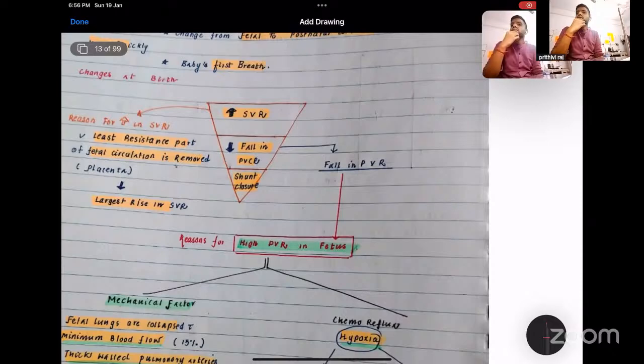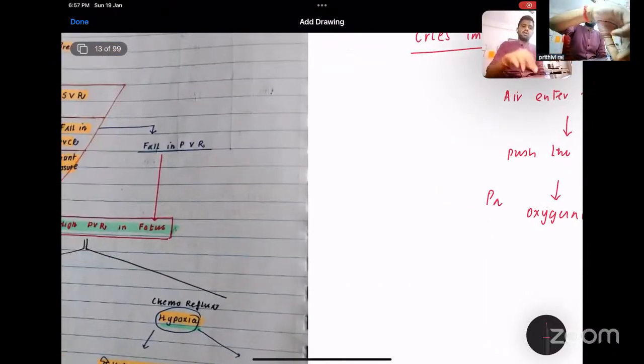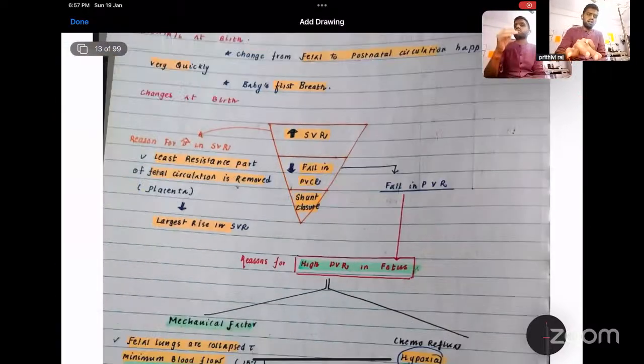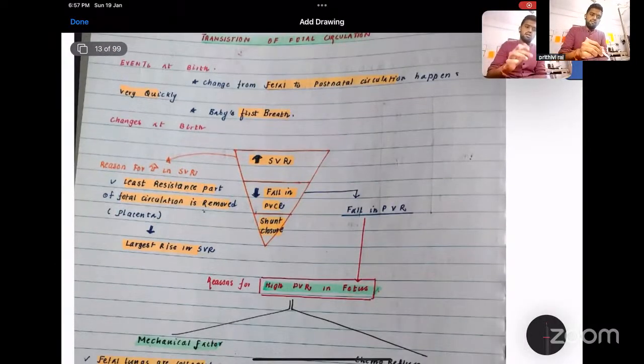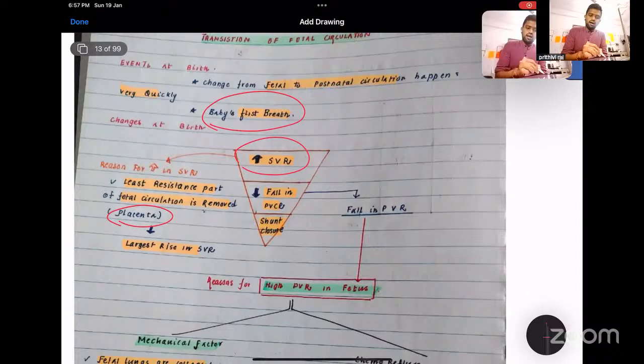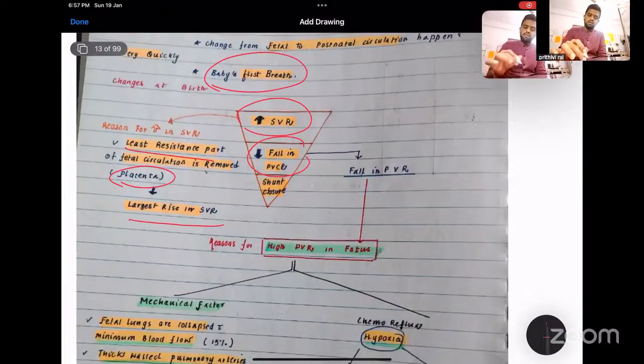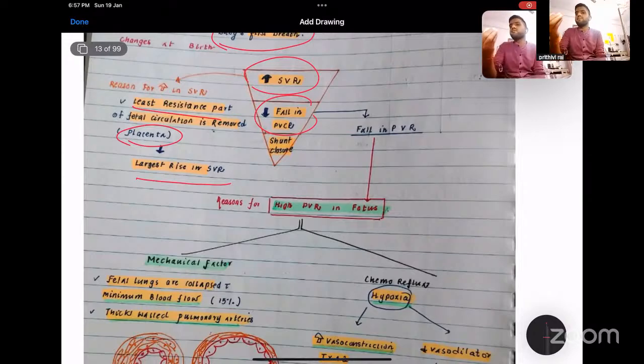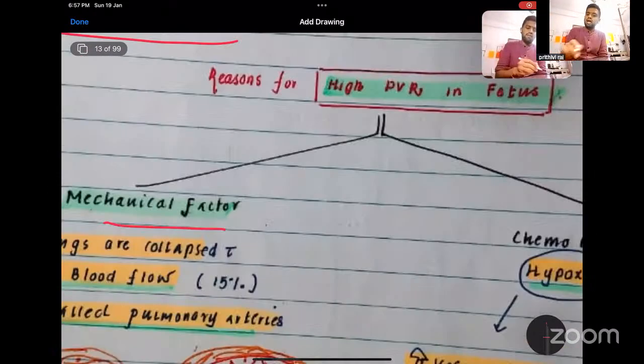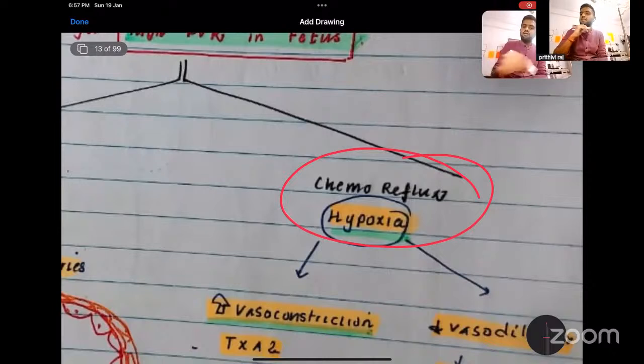So why does the PVR fall? I already said these are the three things that happen. At the baby's birth, there is an increase in SVR because you are cutting the placenta, which has the least resistance, and because of that there is a large rise in SVR and a fall in PVR. The reasons for the fall in PVR are mechanical factors and chemoreflex, that is hypoxia.